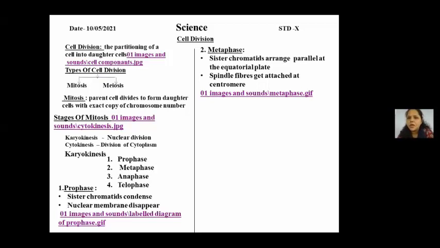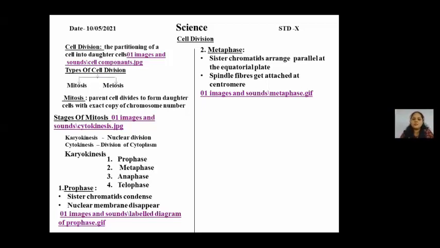These sister chromatids arrange themselves parallelly at the center, on the equatorial plate. And the spindle fibers, I just now spoke about the centrosome, which is extending those thread-like spindle fibers. Those spindle fibers get attached at the centromere.